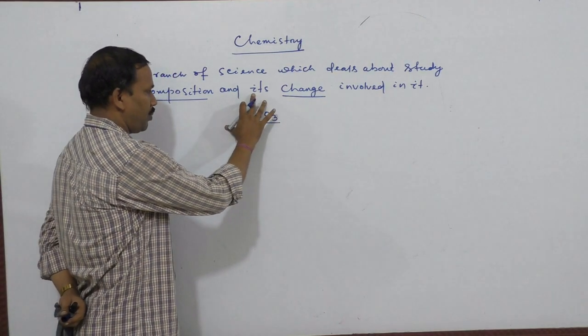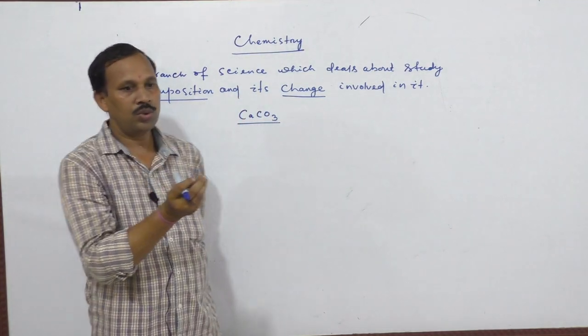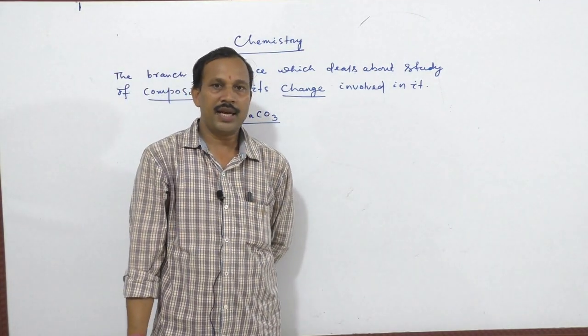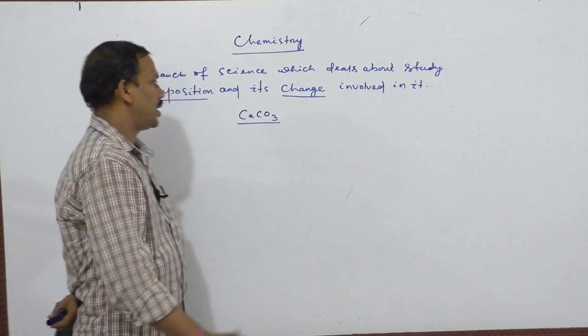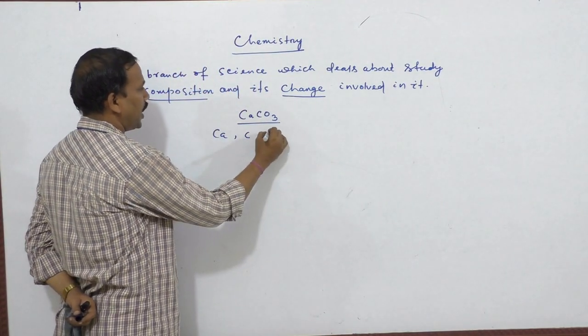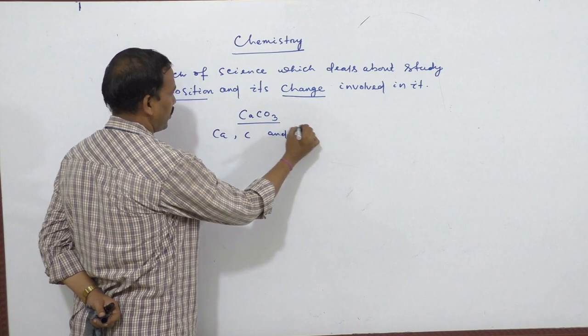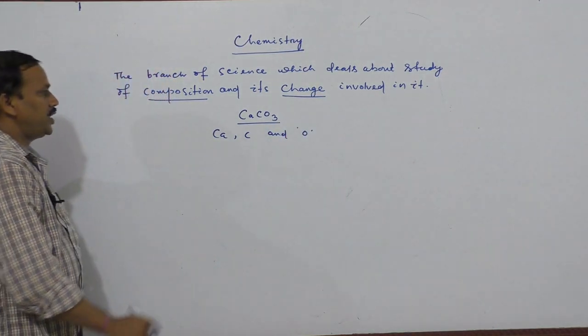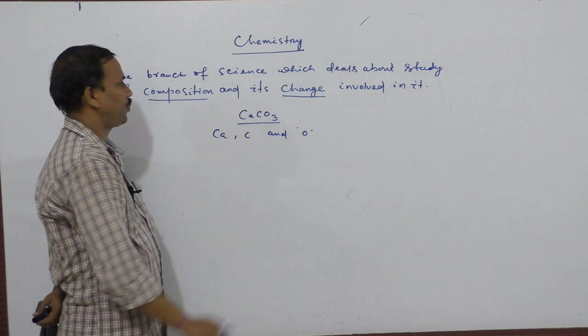Calcium carbonate containing composition is calcium, carbon and oxygen. That is known as composition.